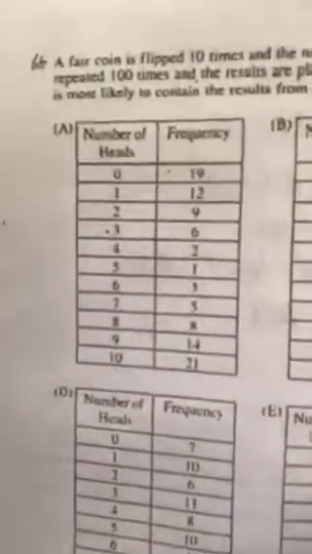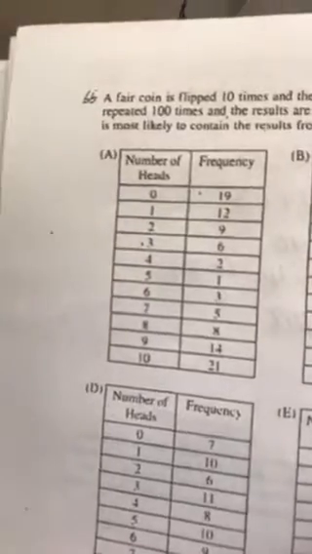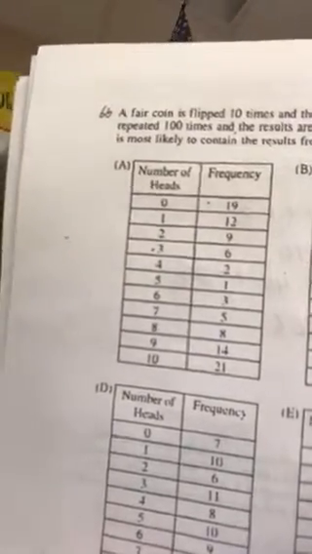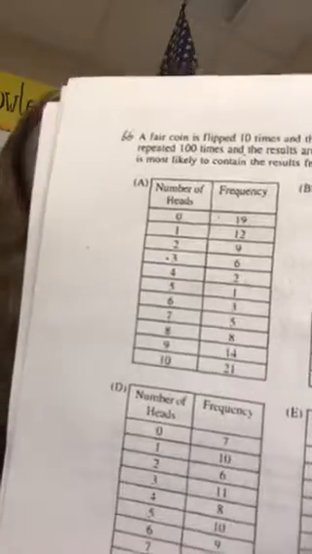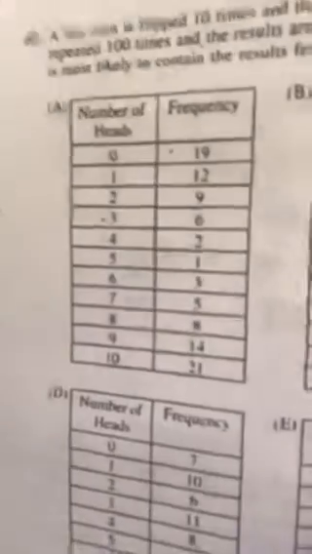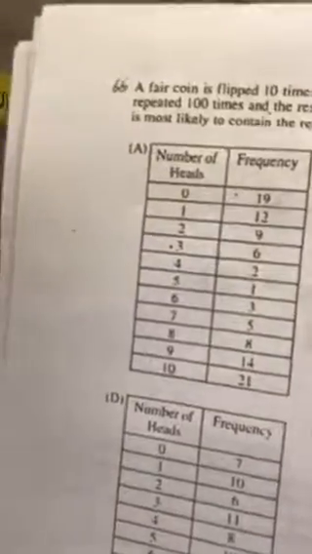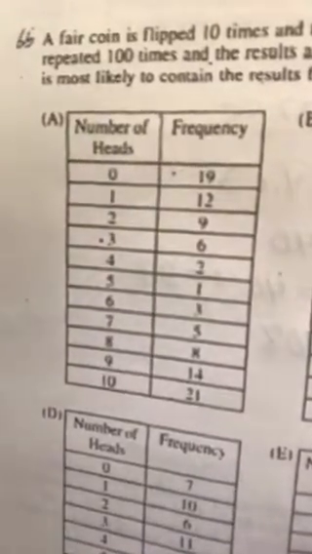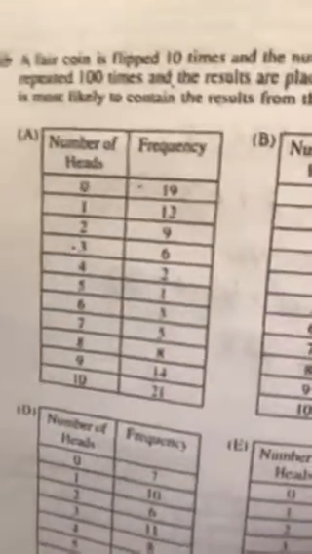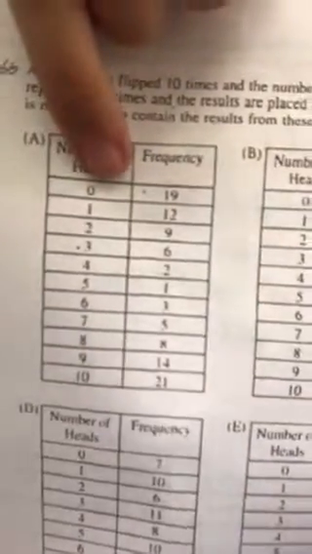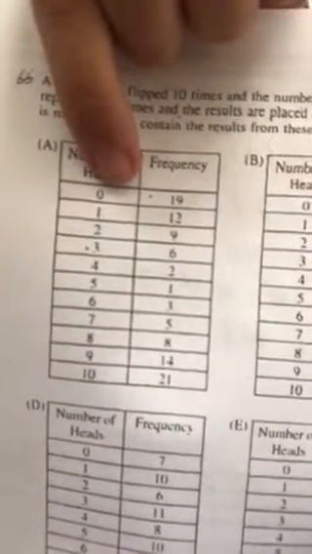So it says that we gave everybody a coin, and we flipped them. So let's say we took 10 people, 10 classmates, one person kept track and the other person actually flipped a coin 10 times and you write down how many heads you got. So if I look at A, it looks like 19 times out of 100 people got absolutely no heads. That would mean tails, tails, tails, tails, tails, 10 in a row. So this one is totally out of the question. This would be not a fair coin. That's crazy.